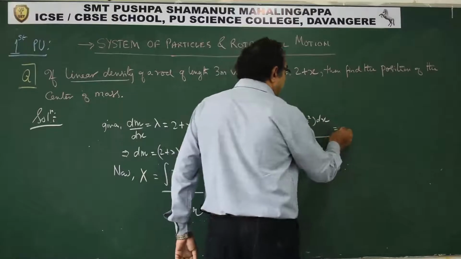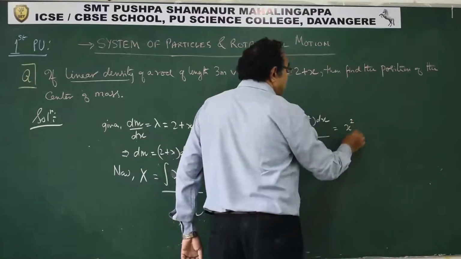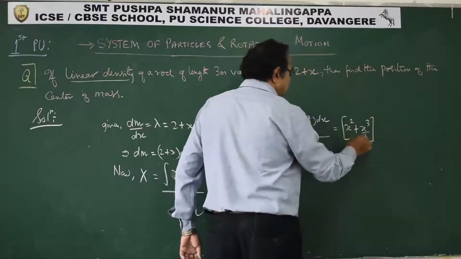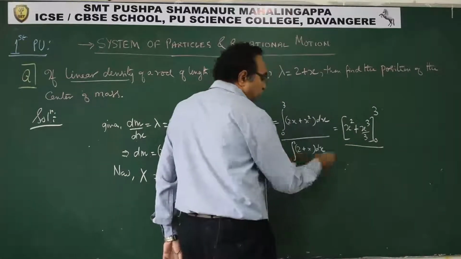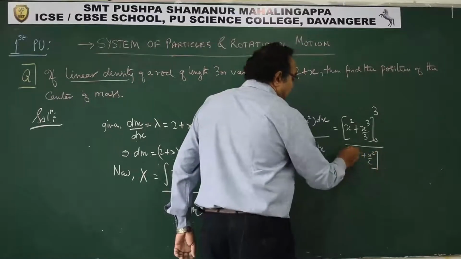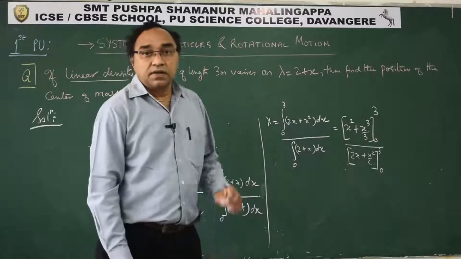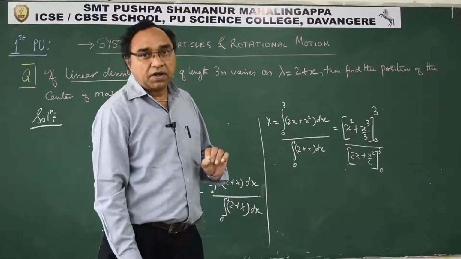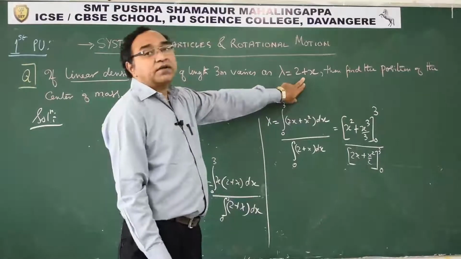When you integrate this, what you will get? 2x gives x square by 2, 2 cancels out, you will get x square, and x square will give you x cube by 3, from 0 to 3. Here we will have 2x, which gives x square by 2, from 0 to 3. This is how we have to find the x coordinate, or the coordinates of the center of mass, when mass is distributed over length.